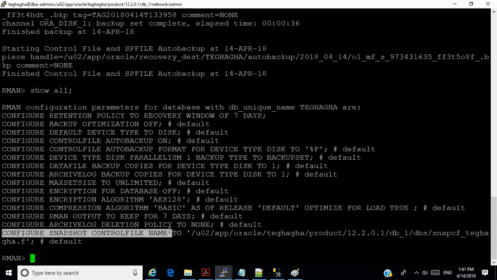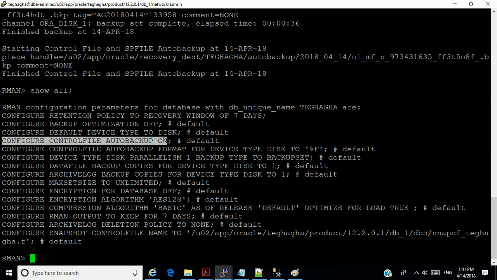The snapshot is normally created, and there's also configure controlfile autobackup on, meaning that every backup you make automatically includes a backup of the control file. That's very important. If you lose your online control files, without the control file you cannot do anything. So it's very, very important.